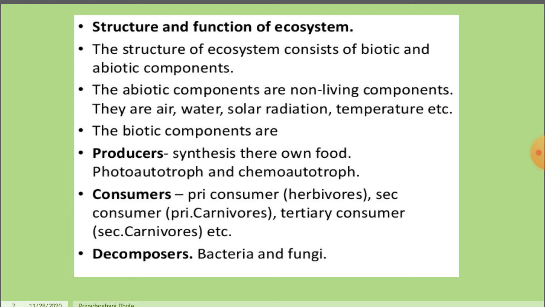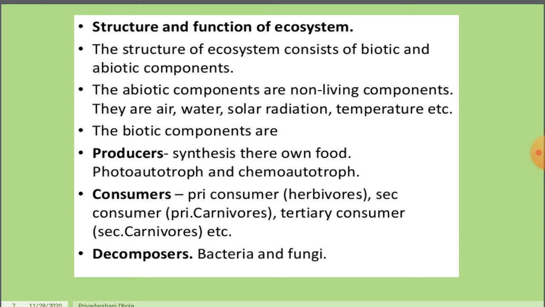Consumers are again primary, secondary, and tertiary consumers. Primary consumers are mostly herbivorous. Secondary consumers are primary carnivorous, and tertiary consumers are secondary carnivorous. And the last one is decomposer.